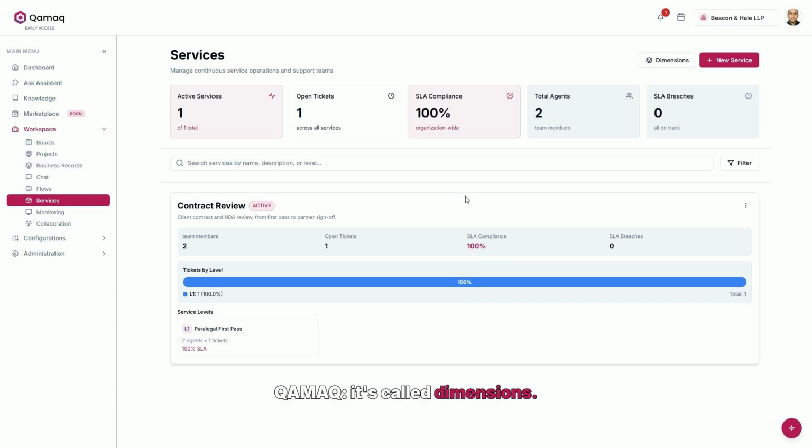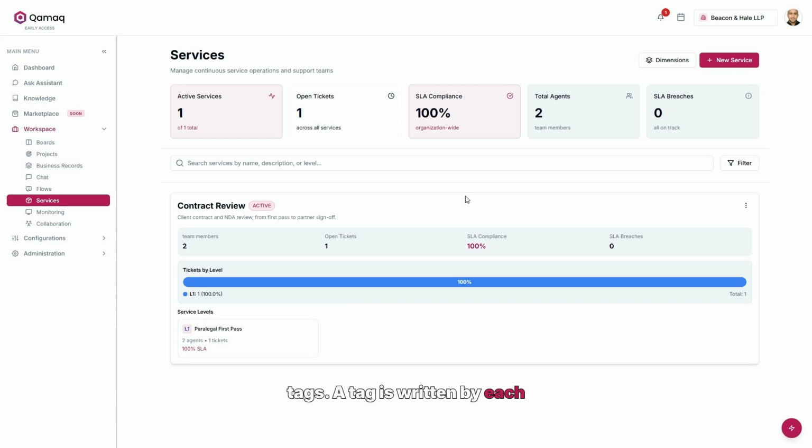It's called dimensions. A dimension is a classification axis, a question you ask about each case, with a closed list of possible answers. The important part is where it lives. It doesn't live inside a single service, it lives in your account. You define it once and attach it to any service that needs it. If tomorrow another service needs to be classified by the same criteria, you don't have to create it again. That's why they are dimensions, not loose tags.